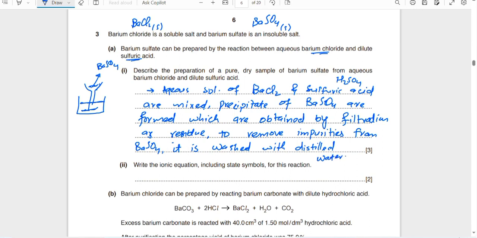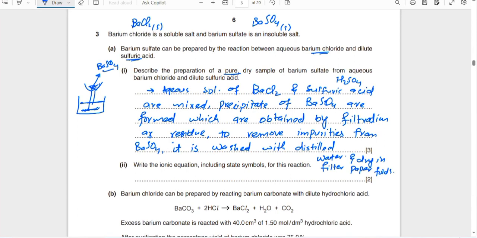What you do is first mix barium chloride and sulfuric acid. Barium sulfate is formed, and hydrochloric acid is formed, then you filter it. By filtration you get the barium sulfate as residue and the filtrate is the hydrochloric acid. But it contains impurities, and you want to get it pure.